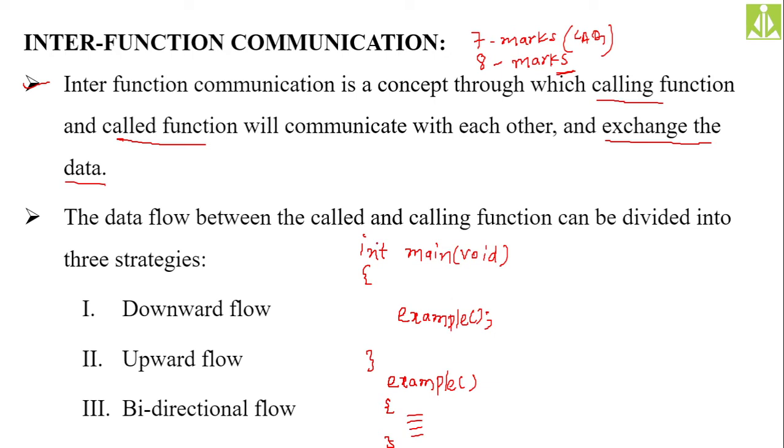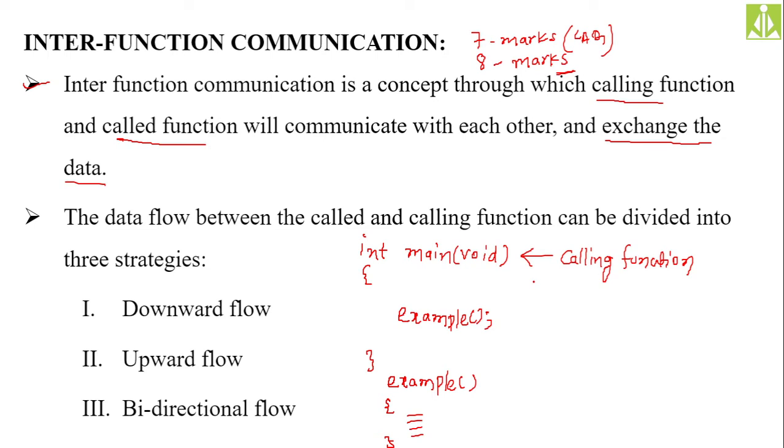Now in this, who is calling the example function? The main function is calling the example function, isn't it? So my main function will become the calling function. I must say main is the calling function, because it is calling my example function. Who is calling my example function? Main is calling, because inside the main body only I kept the example function call. So main is my calling function.